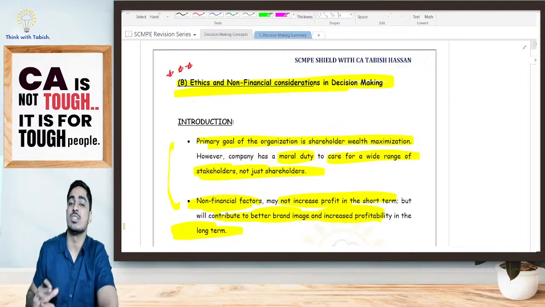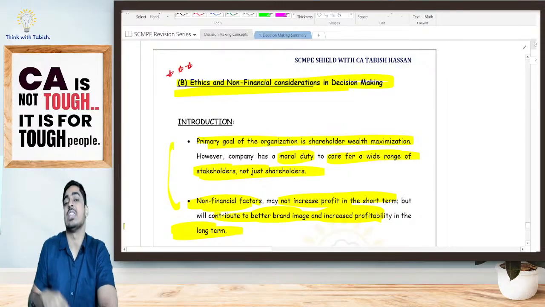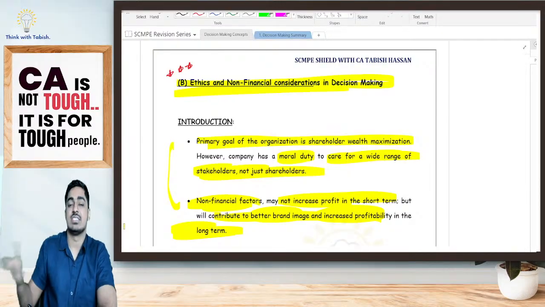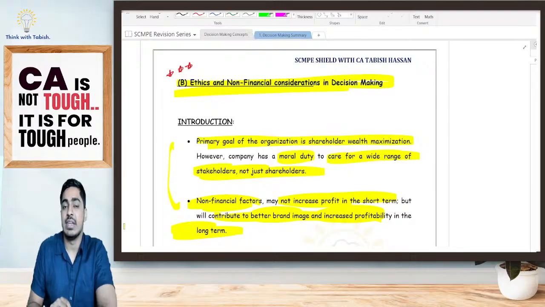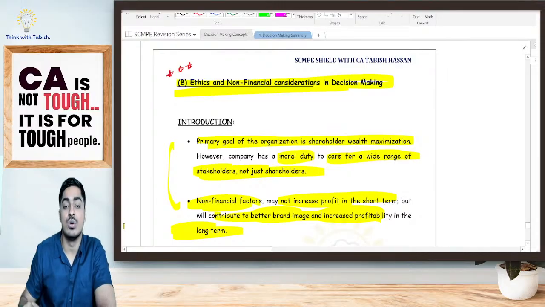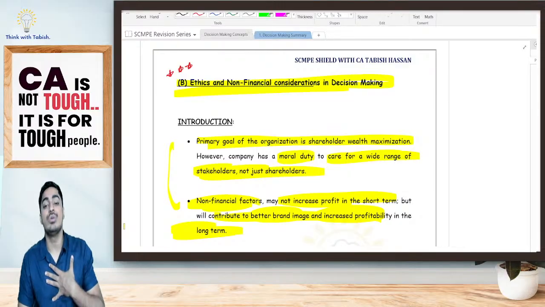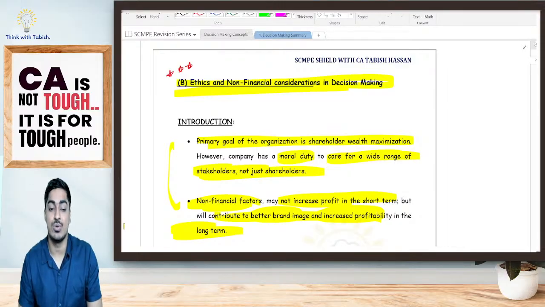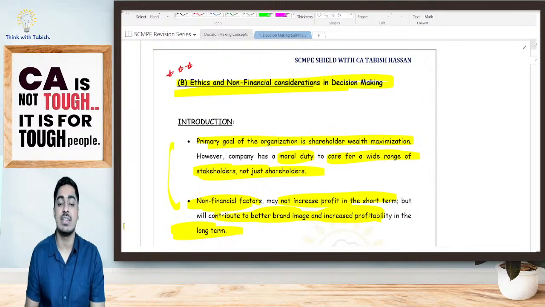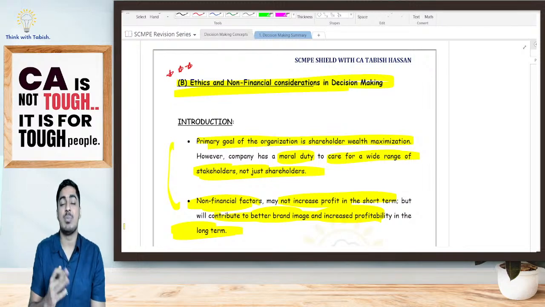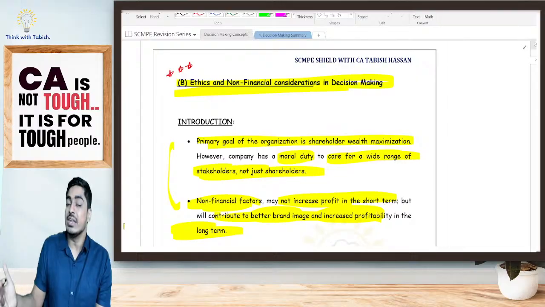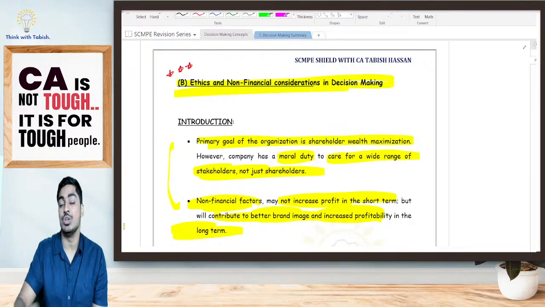Suppose I am running a hospital. Just to maximize shareholders' wealth, I am charging more from all my patients. It is wrong. Yes or no? Suppose I am running an educational institution. Just to maximize shareholders' wealth, I am charging exorbitantly high fees from students. It is wrong. Yes or no? The primary goal is shareholder wealth maximization, but I have a moral duty to take care of all my stakeholders. If I consider non-financial factors, even though in the short term my profit may not increase, in the long run my brand image and my profit are going to increase.